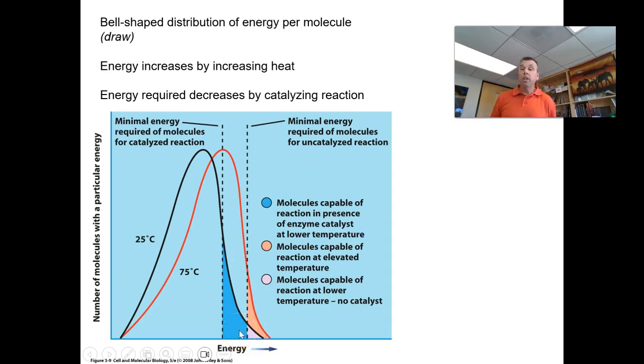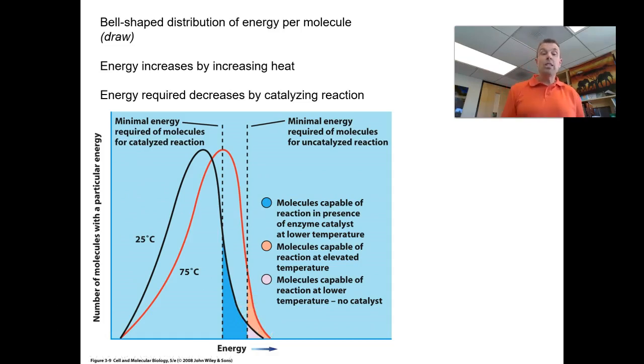Now, if we were in chemistry and I needed that reaction to occur more quickly, what I would do is put it on a Bunsen burner. I'd heat up the reaction. And when you heat up the reaction, you're giving the molecules more energy. So now that bell-shaped curve of energy is shifting over. So at 75 degrees, that energy curve kind of looks like this. And if this is still my line for the amount of energy needed, I have more molecules that are going to have that much energy. So I've sped up the reaction. It doesn't mean it's going immediately, but I have more molecules that have enough energy. Right? But we can't do that in biology.